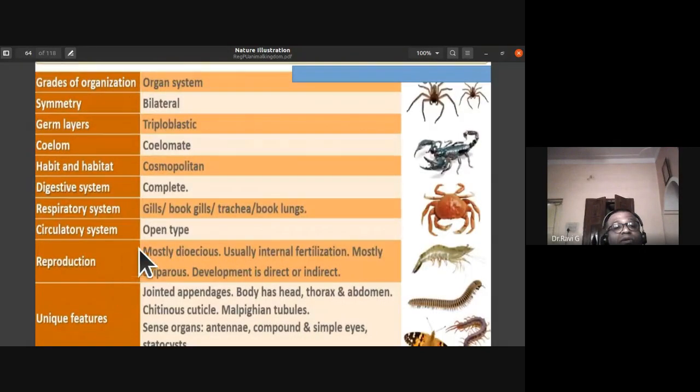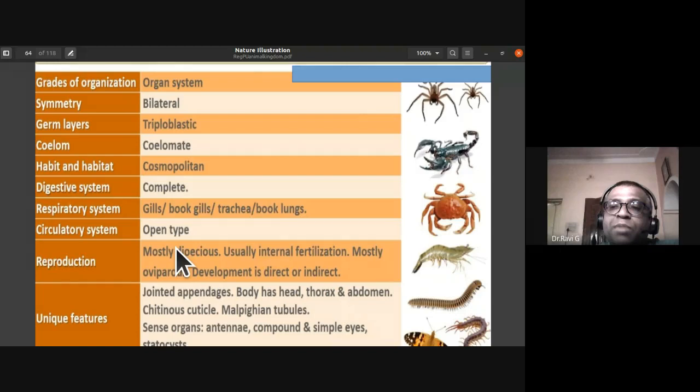So now the circulatory system in case of Annelida was closed type. That is, the blood from the heart was pumped into the regular blood vessels like arteries, veins, and capillaries. But here, in case of Arthropoda, the circulatory system is open type. So the heart pumps the blood directly into the body spaces, or the hemocoel, as we call it. So we call this type of circulatory system open type.